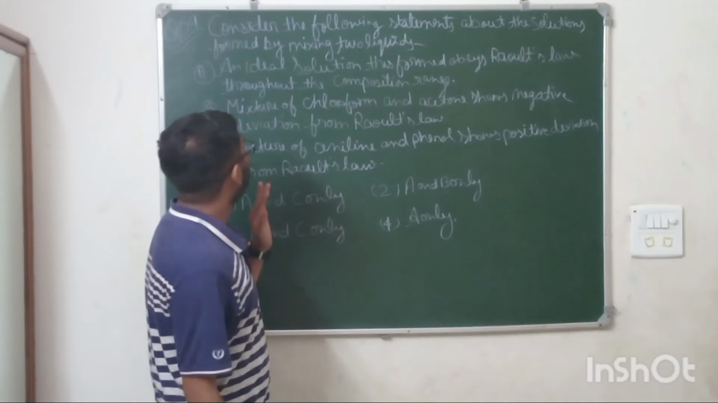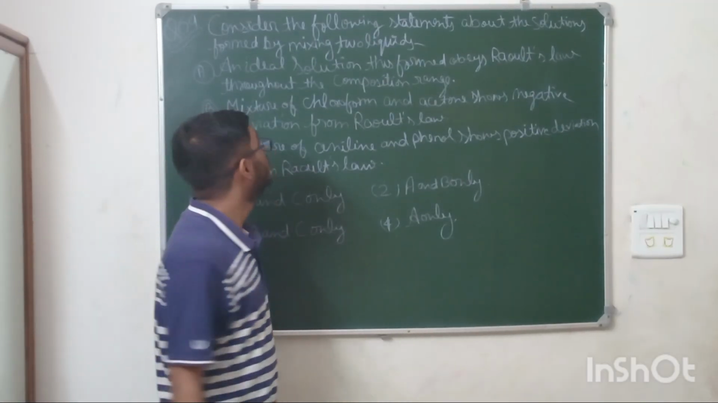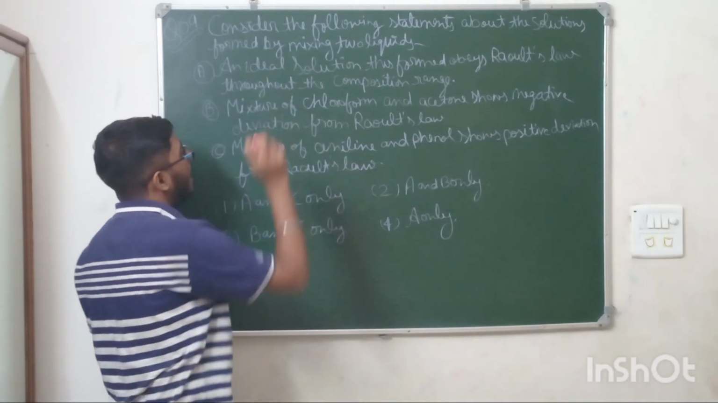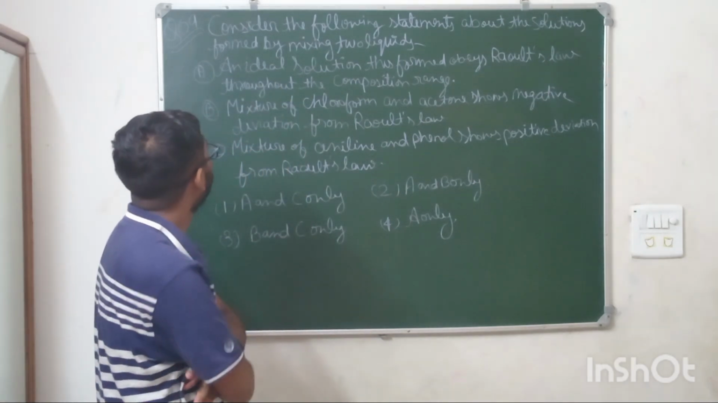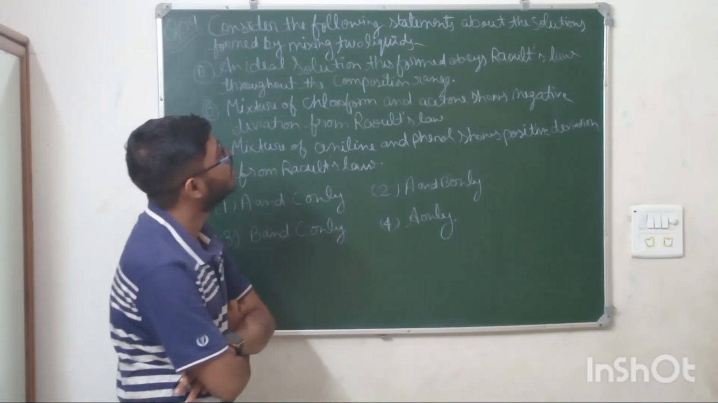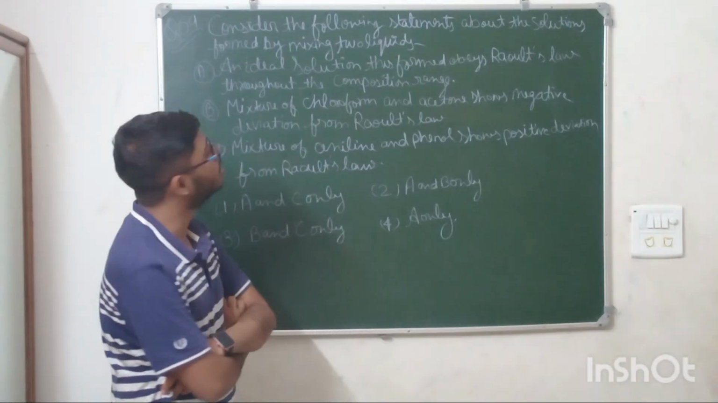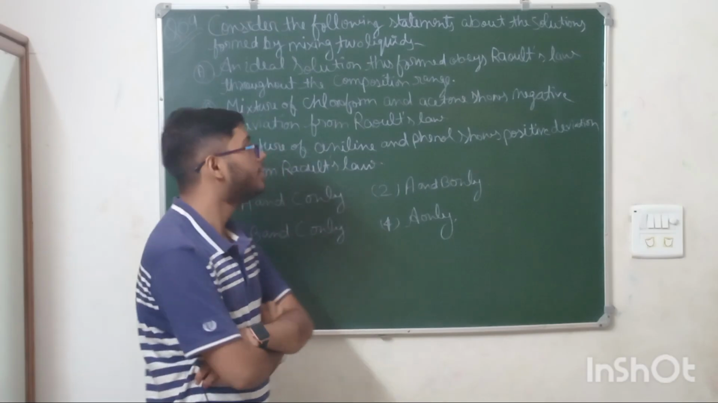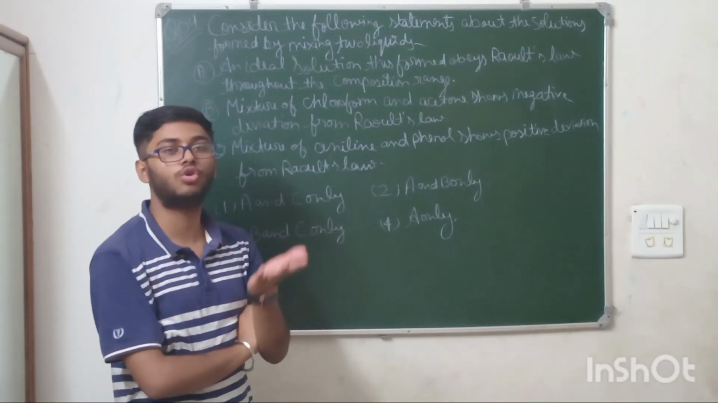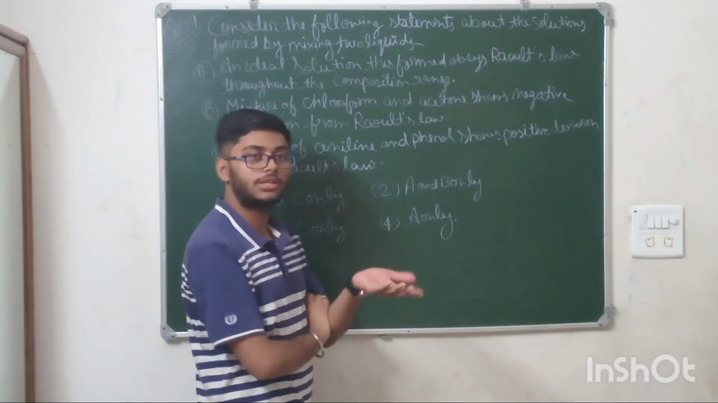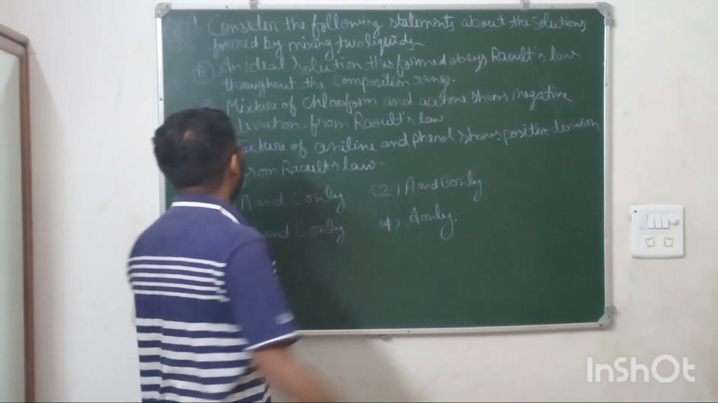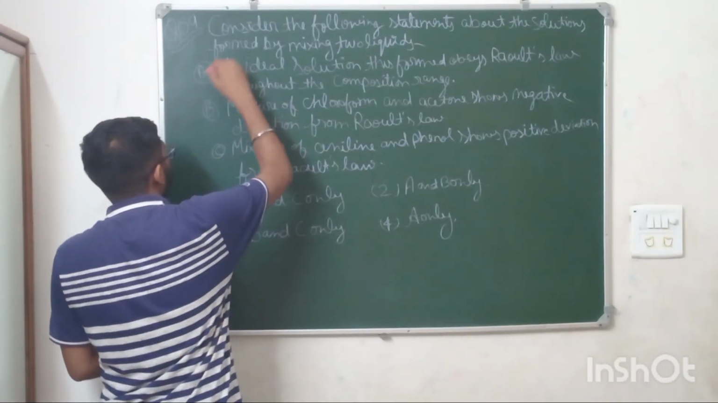Moving to the next question, from the chapter Solutions. We need to tell which statement is correct. Let us read the first statement: an ideal solution thus formed obeys Raoult's law throughout the composition range. This is a very true statement, because a solution is called ideal only when it obeys Raoult's law. So statement A is correct.